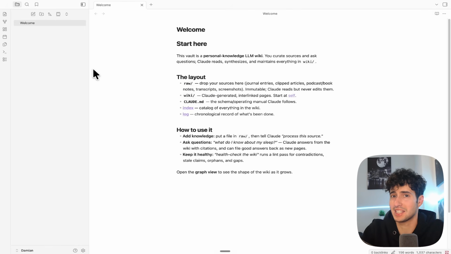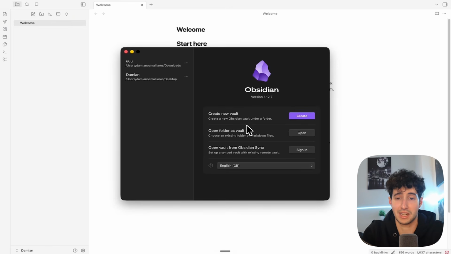Now I know this might seem intimidating at first, but don't worry, this is actually super simple to navigate, since all you have to do is to simply come down here to the bottom of the page to where you will be able to see the specific vault that you are on, and then simply click on it, click on manage vaults, and then this page is going to pop up.